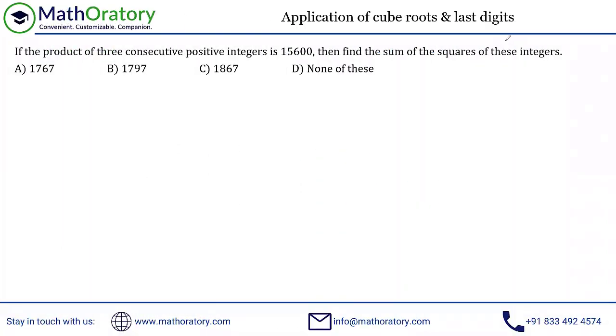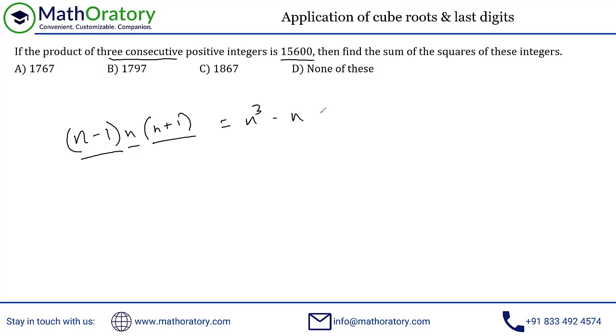This is a question very similar to a CAT question that appeared very recently. We are multiplying three consecutive positive integers and getting the product as 15,600. When you are multiplying three consecutive positive integers, then the number should be very close to a perfect cube. Let me explain that. Suppose I take the numbers as n minus 1, n, and n plus 1. If I multiply these three, n minus 1 into n plus 1 will be n square minus 1. And that multiplied by n will be nothing but n cube minus n.